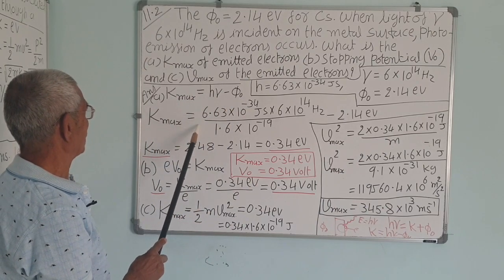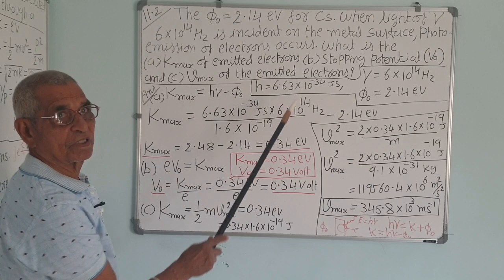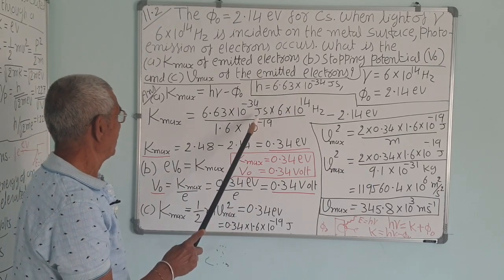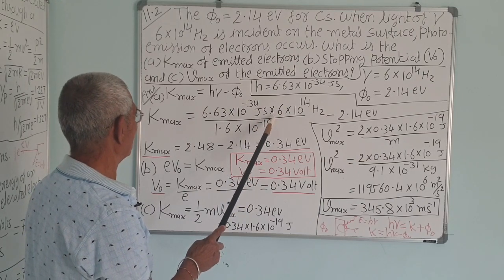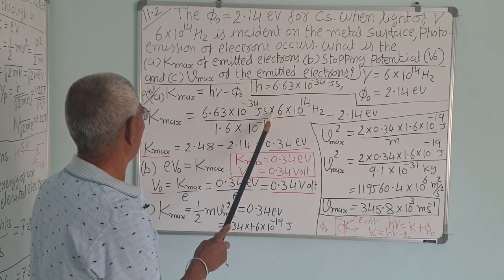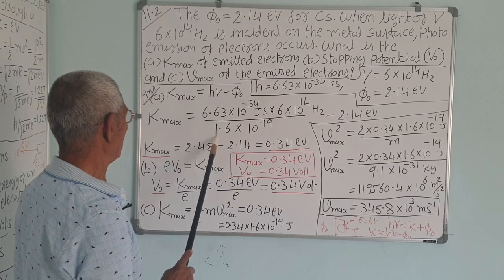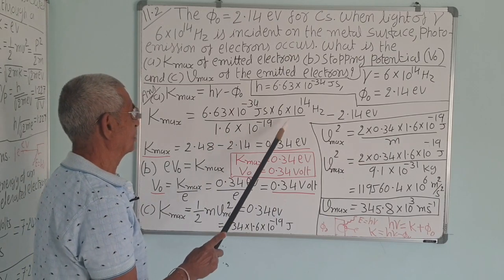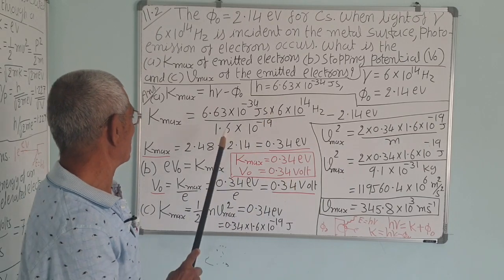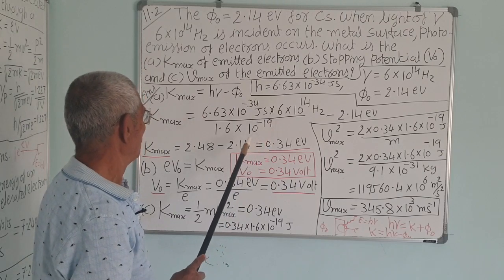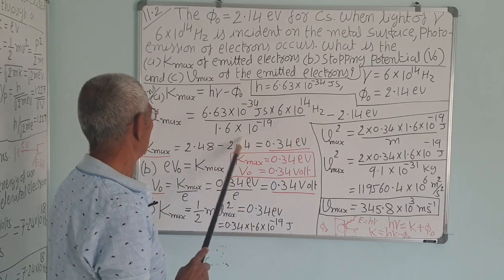So K maximum is equal to h nu, where h is the Planck constant, 6.63 into 10 raised to minus 34 joule second, times the frequency 6 into 10 raised to 14 hertz. Divide by 1.6 into 10 raised to minus 19 to get the result in electron volt, because 1 electron volt is equal to 1.6 into 10 raised to minus 19 joules.